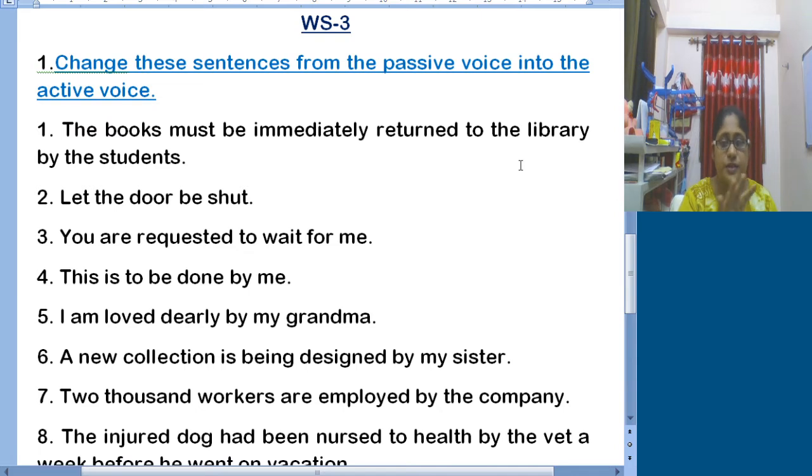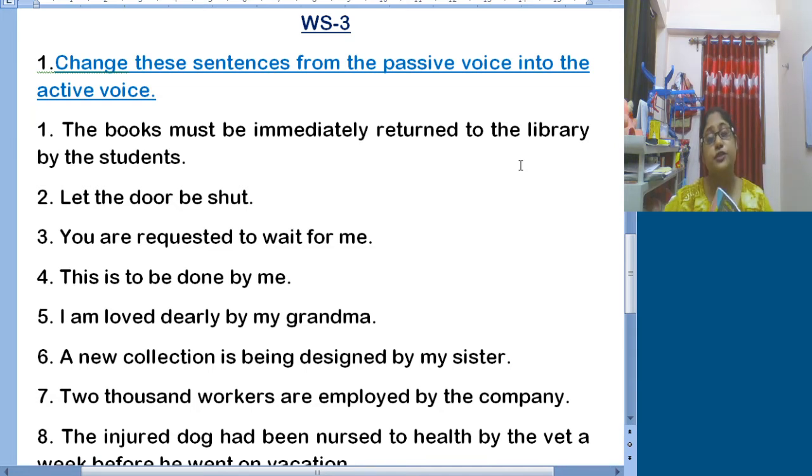So far we all have learned that active voice was provided to us and we needed to change it into passive, but here passive form is given and we need to turn it into active sentences. So the first sentence is, the books must be immediately returned to the library by the students.